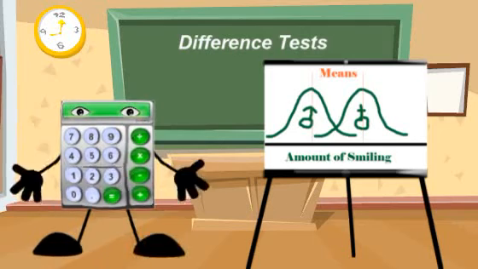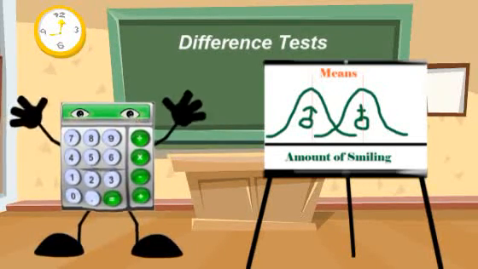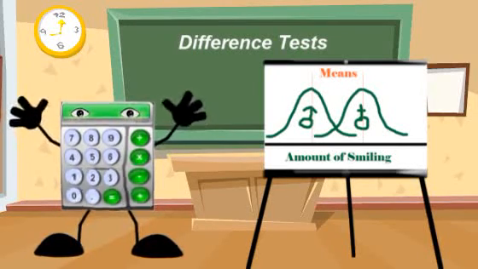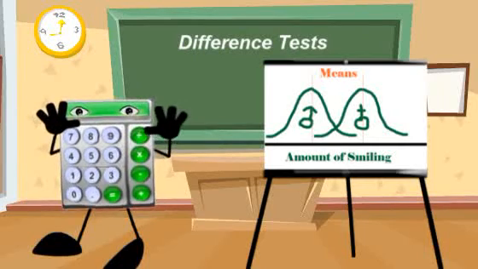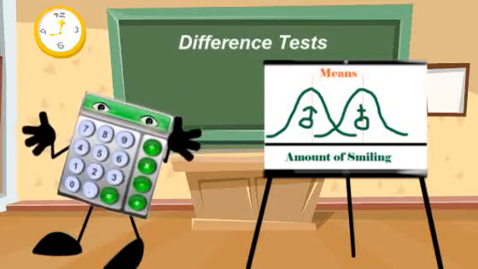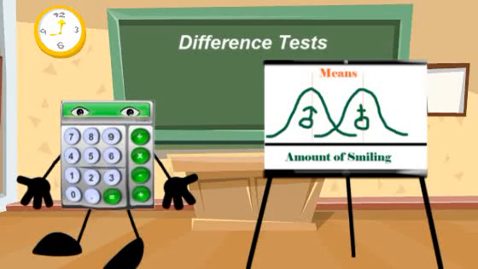Although eyeballing the two curves may make it appear that females smile more, researchers cannot use the eyeballing technique. Instead, researchers use statistics to determine if the two groups are really different. In the next three chapters, Chapter 16, Chapter 17, and Chapter 18, we are going to be introduced to three difference tests.